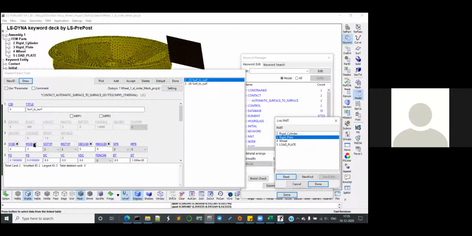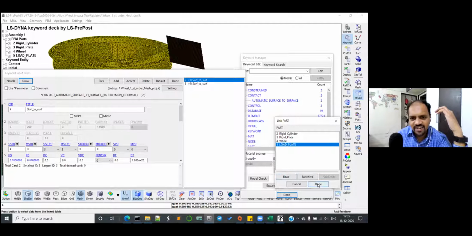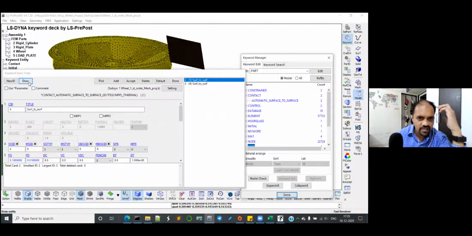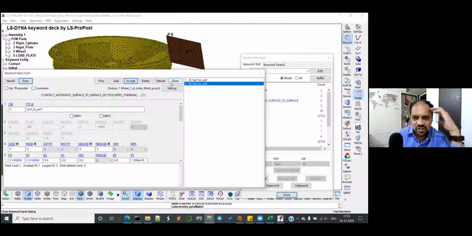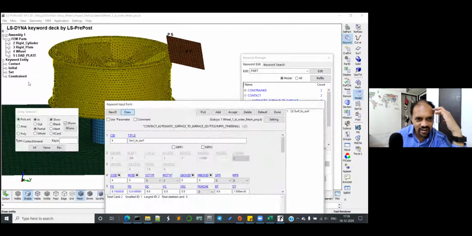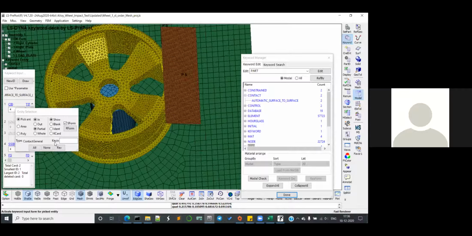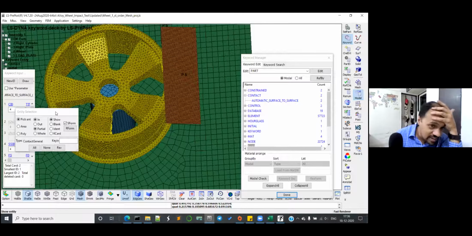What I gave? It's not the load plate, it's the rigid plate you have given. Double click on it. Double click on the load plate. Okay. No, you have to click on accept. It's not that easy. Yes, and then draw. Now you can actually see this. Maybe because of the contact, it was not running. No, that's not the reason.